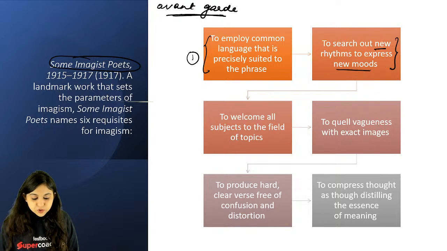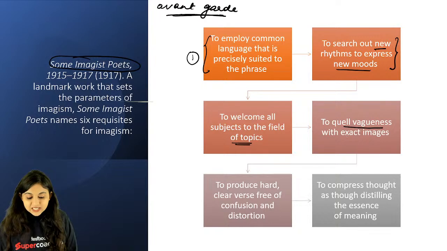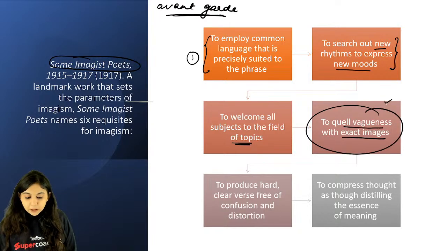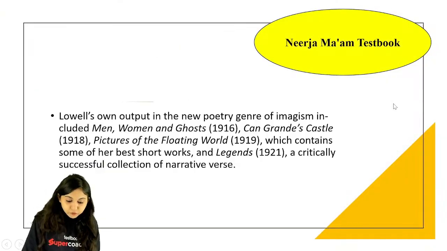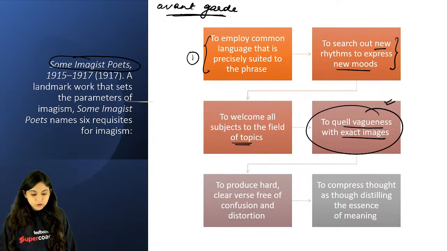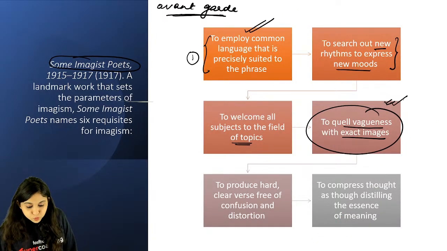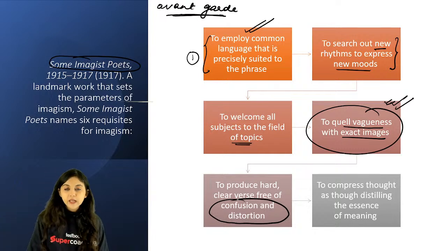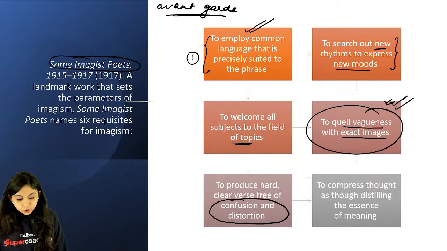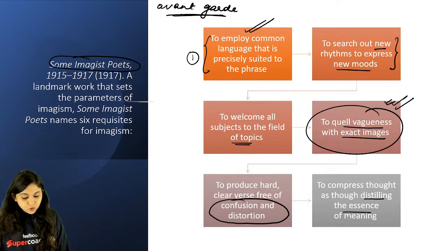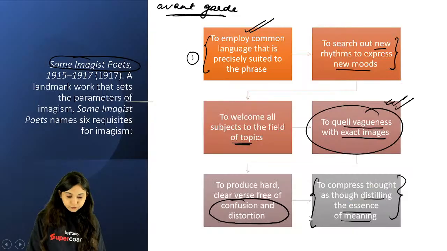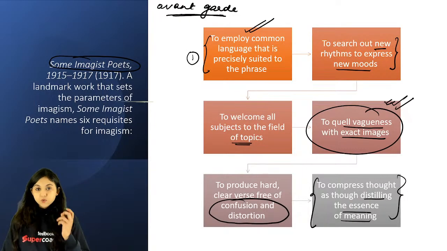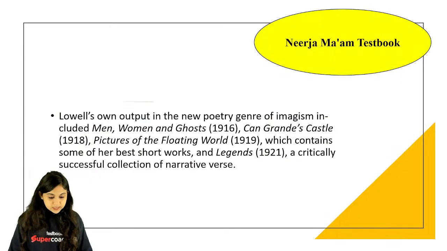To welcome all subjects to the field of topics, to quell vagueness with exact images. They will not keep vagueness, they will not keep ambiguity, right? There'll be no vagueness whatsoever, there'll be no ambiguity whatsoever. So best suited, right? Best suited and absence of vagueness, very important. To produce hard verse free from confusion and distortion. There will be no ambiguity in your images in poetry. To compare thought as though distilling the essence of meaning, right? So they are absolutely clear over here, and this is something you'll have to remember. This is what imagist poetry talks about. This is what Amy Lowell particularly is also representing in a particular way.